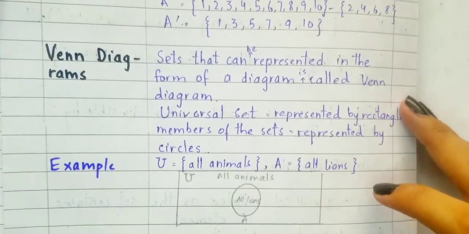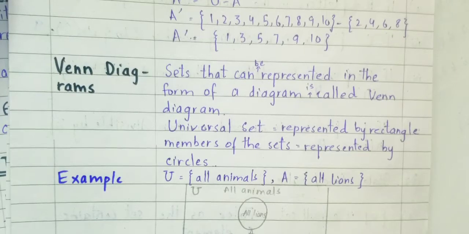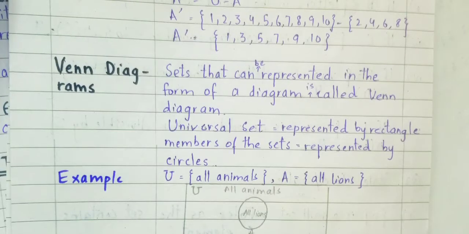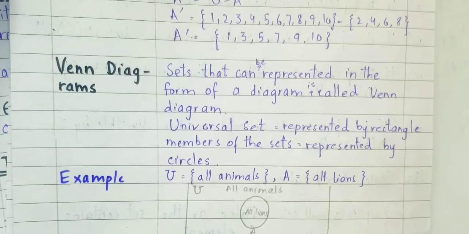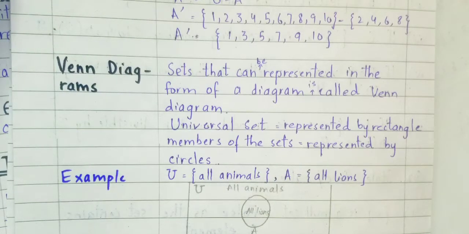Now let's move towards the Venn diagram. Venn diagrams make it much easier for us to represent sets in the form of a diagram. The sets that can be represented in the form of a diagram, basically, are known as Venn diagrams. If we are representing the sets in the form of diagrams, that diagram is known as a Venn diagram.